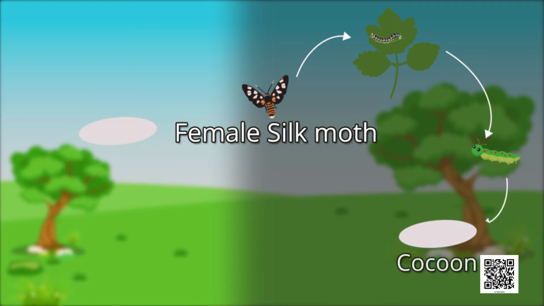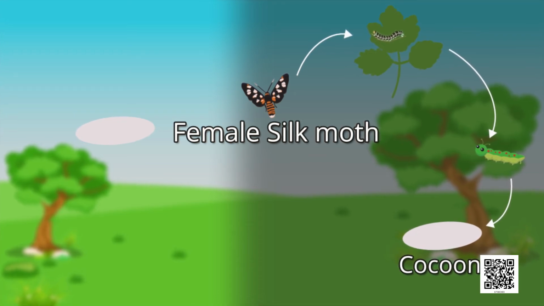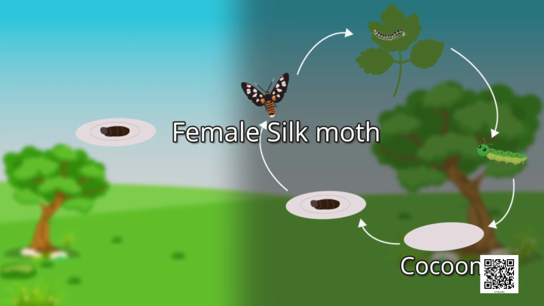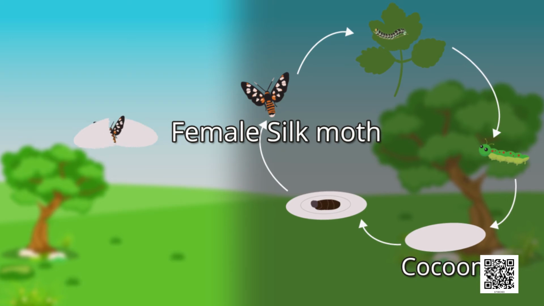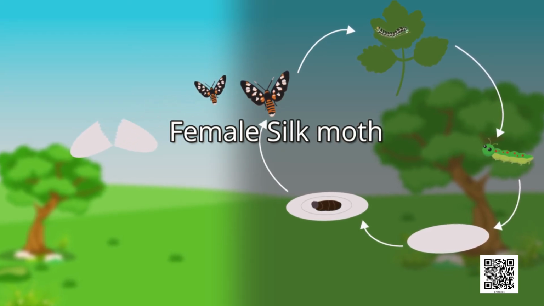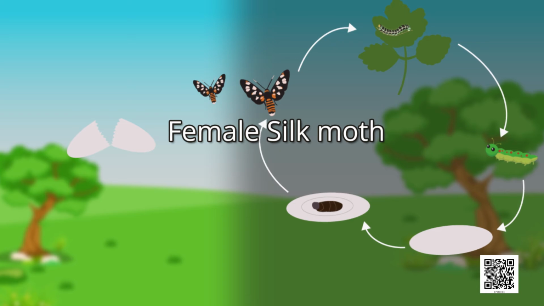The further development of silkworm into moth continues inside the cocoon. After that, the pupa enters the next stage and finally comes out from it in the form of a moth. In this way, the life cycle of silkworm moves on continuously.